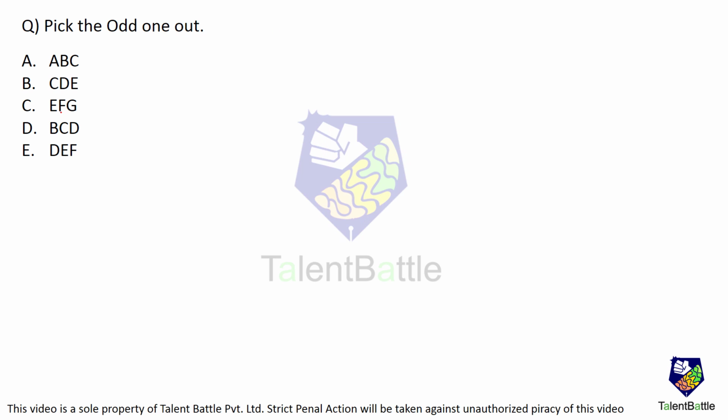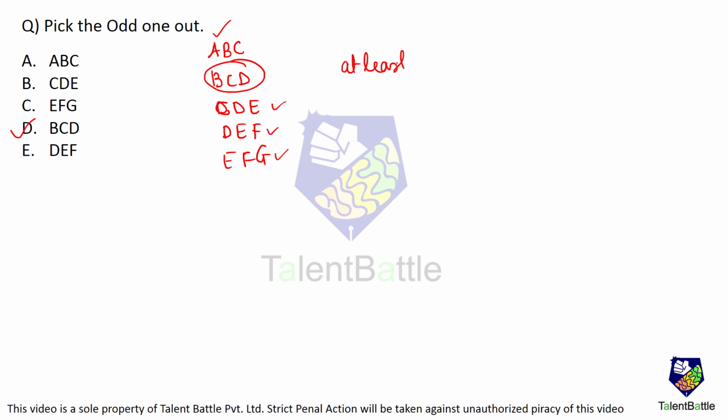Pick the odd one out. A, B, C, C, D, E, E, F, G, B, C, D, D, F. If you observe carefully, you can arrange it like this: A, B, C, then B, C, D, then C, D, E, then D, E, F, and E, F, G. Now, the only odd man out over here is B, C, D. That is option D. The reason is, in the rest of the groups, there is at least one vowel, A or E, but in B, C, D, there is no vowel at all.